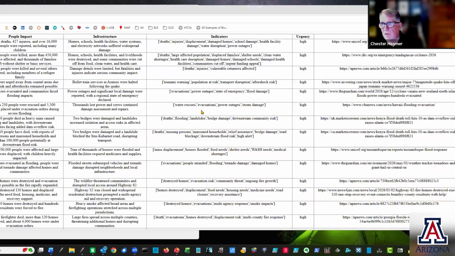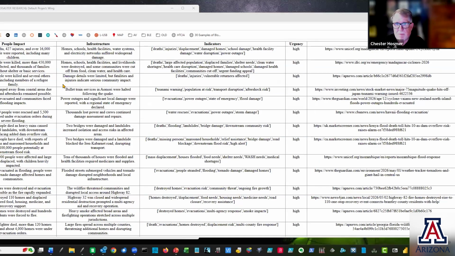So again, similar to the report that we got for the cyber intelligence, this is what we have, but obviously the results are different. These are escalates, what the hazard was: cyclone, earthquake, flooding. Where is it? You notice that the locations are all over the world. So the agent was able to go out and find issues related to cyclones and floods and wildfires, which tends to be in the United States, but all over the world. And what was the impact? There were 41 deaths, a dozen people were killed.